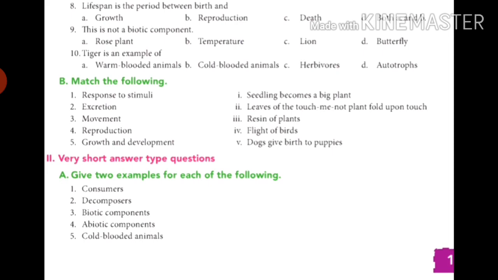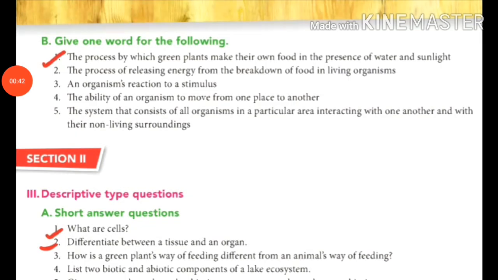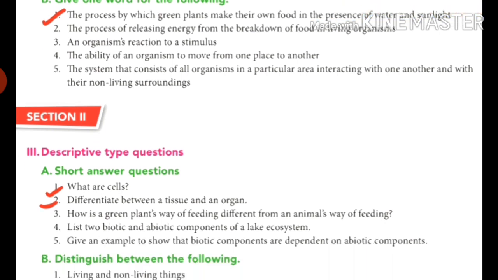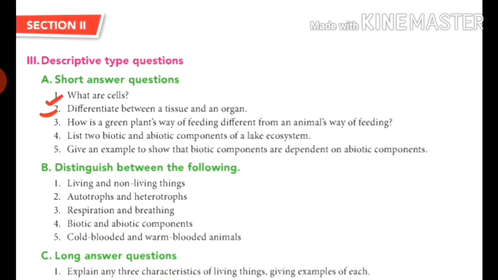Now turn your page. Now give one word for the following. First one, the process by which green plants make their own food in the presence of water and sunlight. Which process is this called? Then short question answer. So section 1 students will write in the textbook. No need to write in the fair notebook.